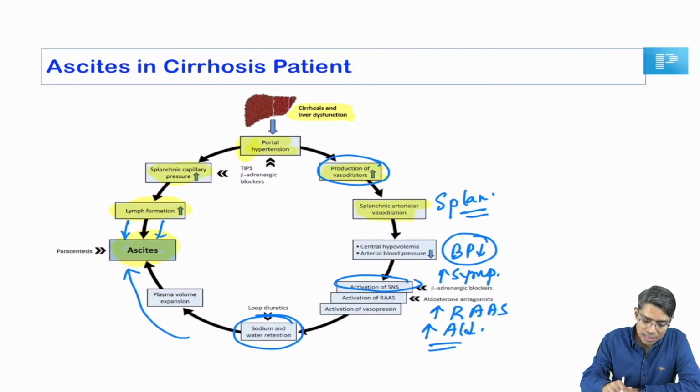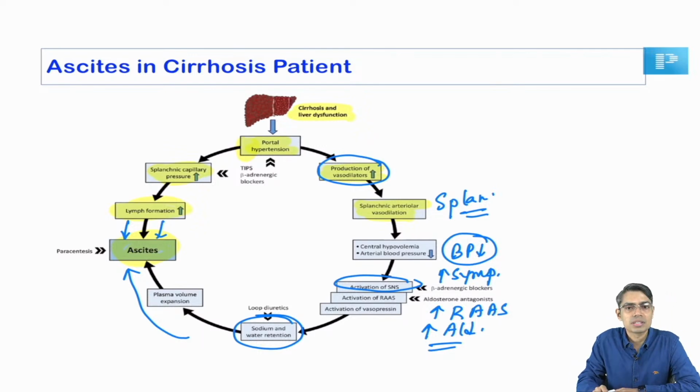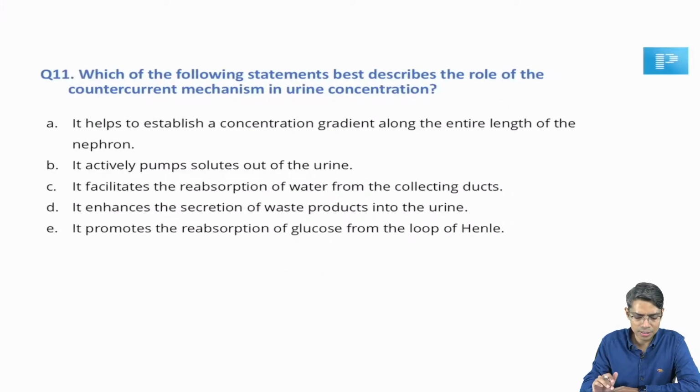And in between, if you get time, try to look at the pathogenesis of ascites in a cirrhotic patient. I believe you all know this from your medicine knowledge. Now next question. So question number 11 here.